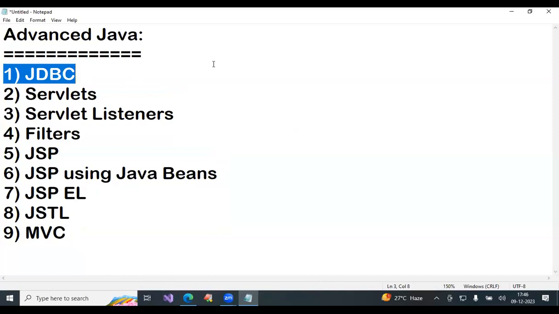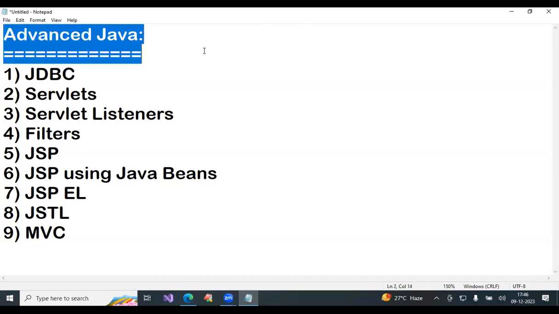Java Platform Standard Edition. Java EE full form? Enterprise Edition. Java ME full form? Micro Edition. Java FX? Java Platform FX.